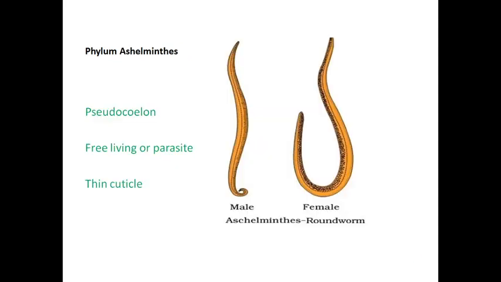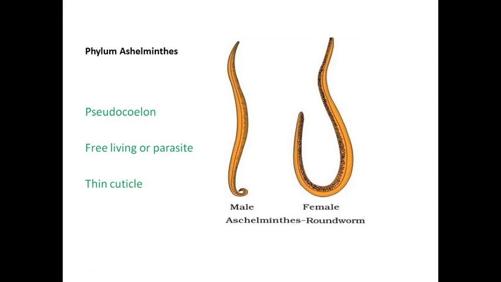The next one is called phylum Aschelminthes. It is also triploblastic. We saw that Platyhelminthes are triploblastic animals, and Aschelminthes are also triploblastic animals. It may be free living or parasite. Free living means it does not depend on other organisms. Parasite means it occurs in some other living organism.